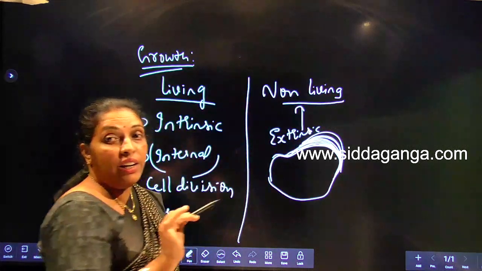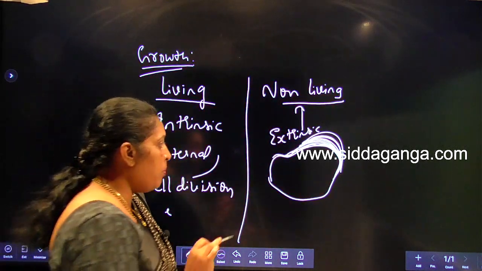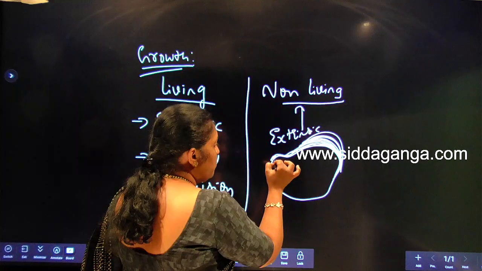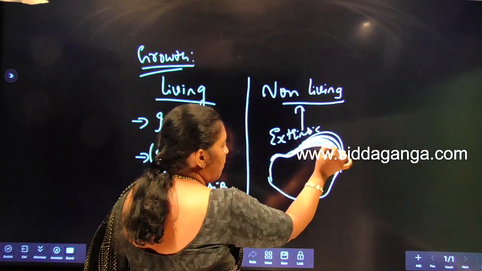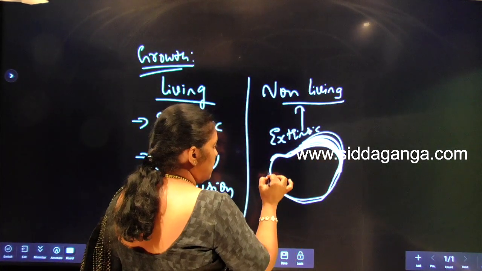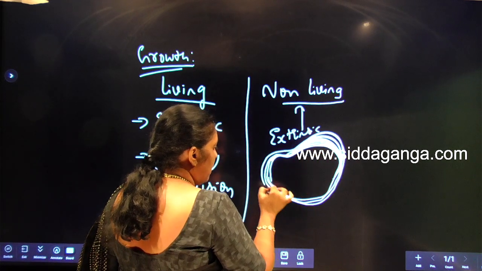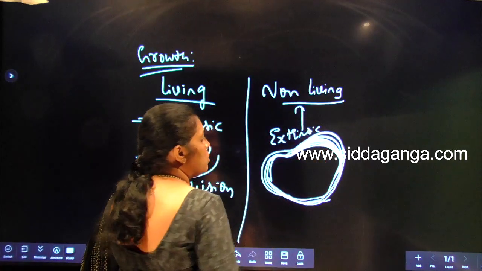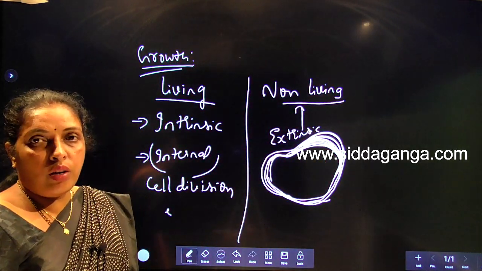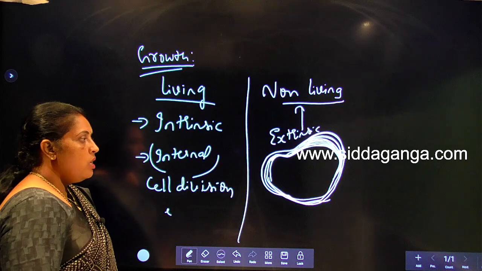There is no cell division. There is no increase in the number of cells. Only we see the deposition of materials on their surface, the external surface. So that increases their size and mass. That type of growth is called extrinsic growth, seen in non-living things.